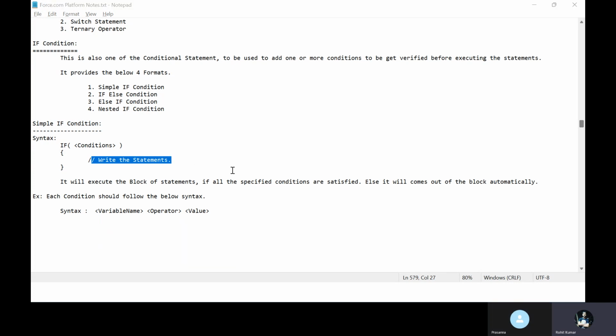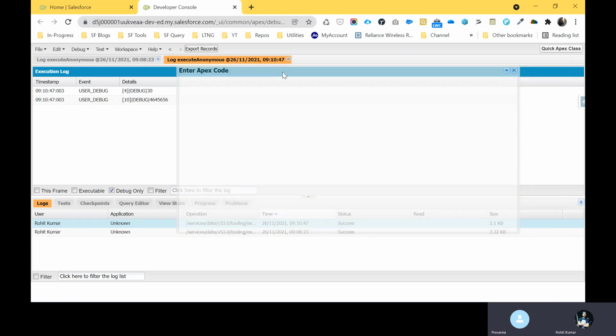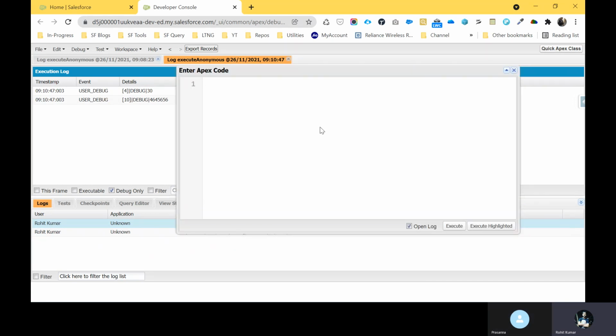For example, let me remove this one, and here write integer num1 equal to 10. This is the first number, and I want to check whether this number is greater than 0 or not. So how to do that? First of all, we have to write a conditional statement. This is the if syntax, and you write your condition here.